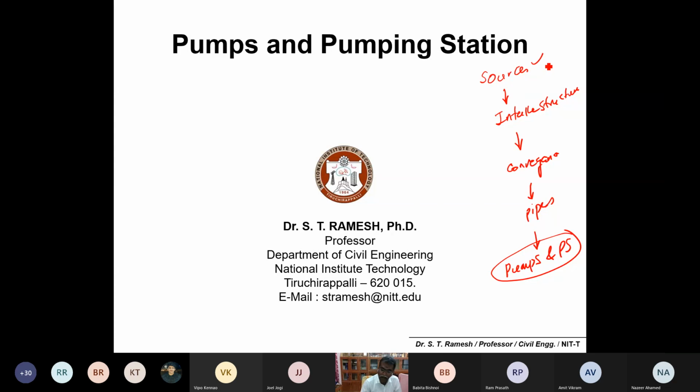So sources, we are already familiar with surface and groundwater sources and how to tap the water using the intake structures we have discussed. From the intake structures directly to a consumer or to a treatment plant, we have discussed the gravity system and pressure system, and the pipe materials being used for conveyance of water, pipes and pipe appurtenances. Now we have to discuss pumps and pumping stations.